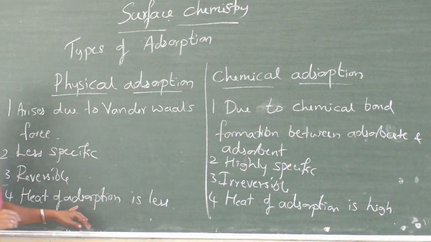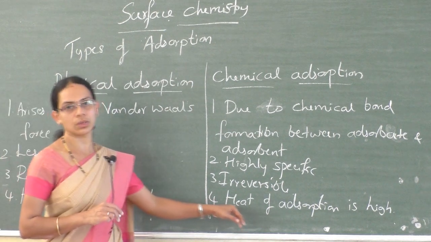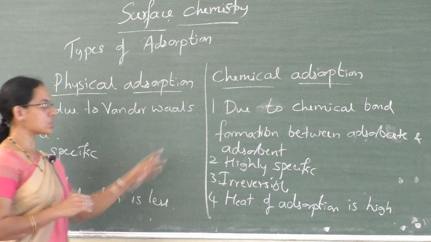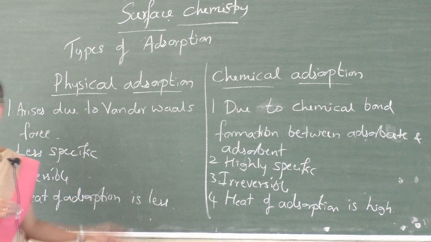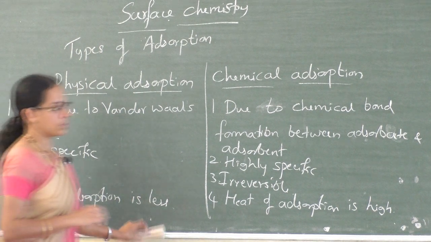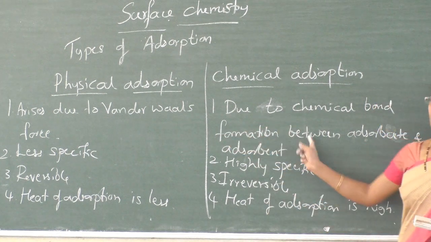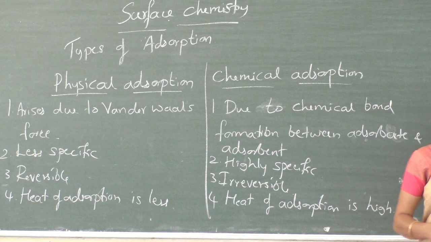Here it is about 20 to 40 kilojoules per mole, and here it is 80 to 240 kilojoules per mole. So this is one of the expected questions in this chapter, the difference between physical adsorption and chemical adsorption. Write these points.